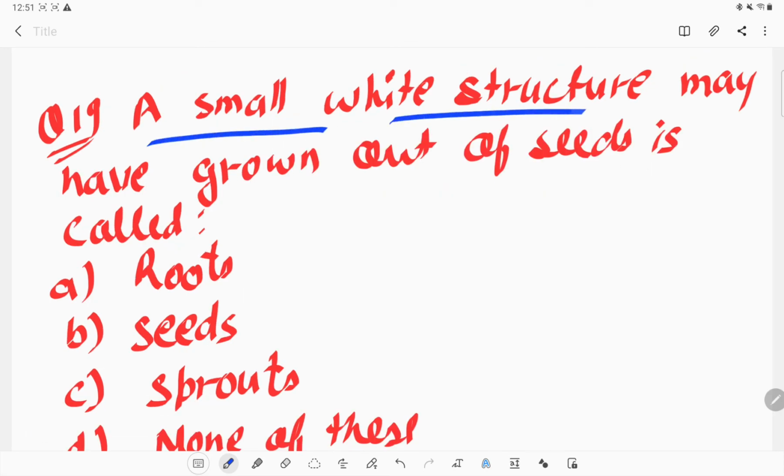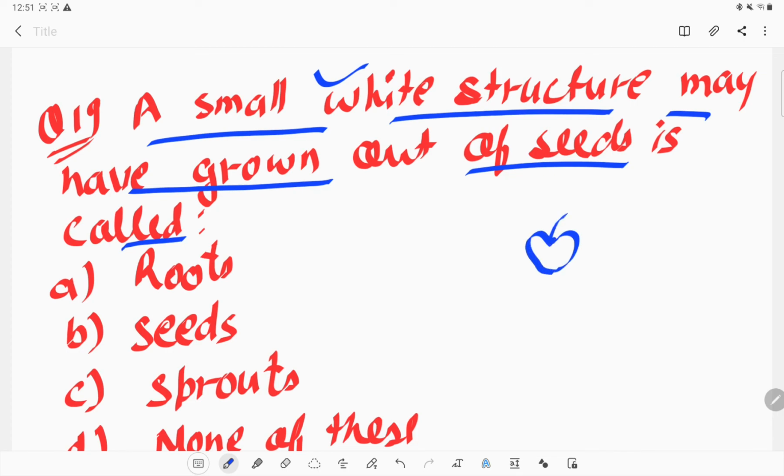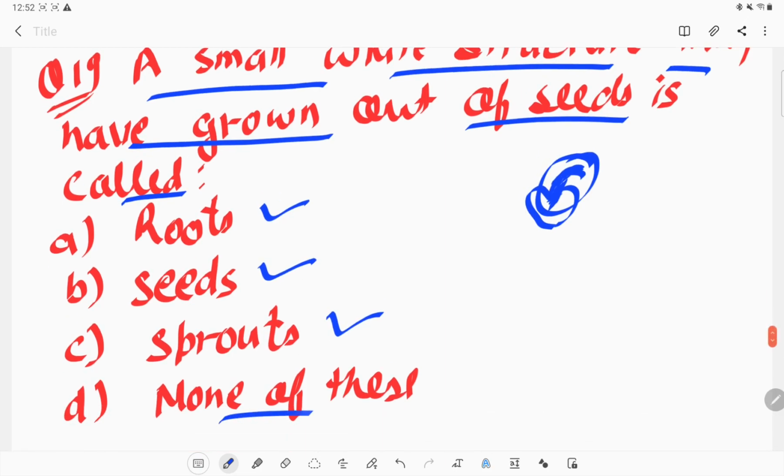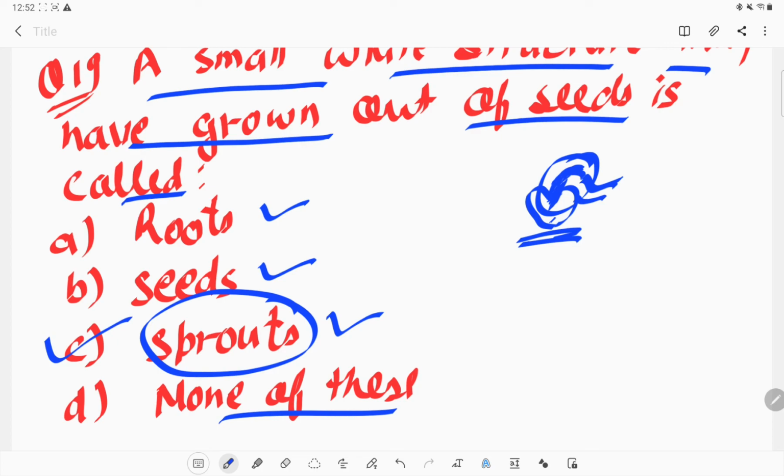Next question is, a small white structure that may have grown out of a seed is called. A white structure like this comes out of a seed, and what is this white structure? Is it a root? Is it a seed? Is it a sprout? Or none of these? So that is a sprout, like the sprouted seeds which we eat. We can say the seed is sprouted when we see this white structure coming or growing out of the seed. So that's why we say it is a sprout. Option C is the correct one.